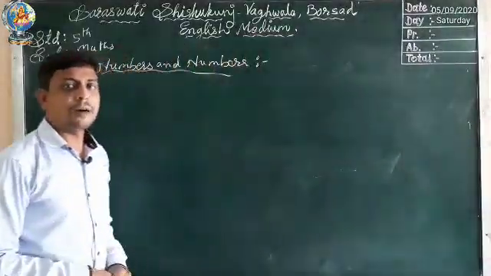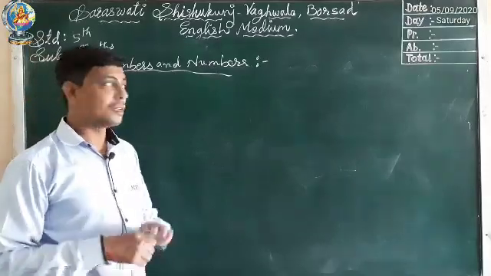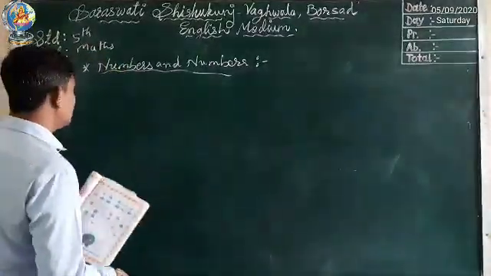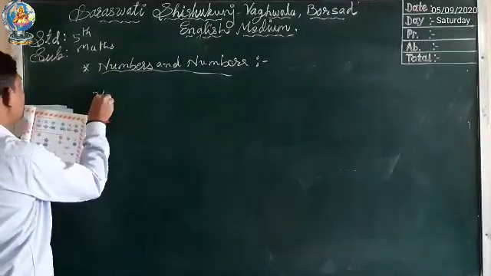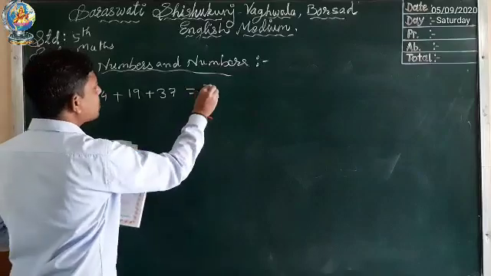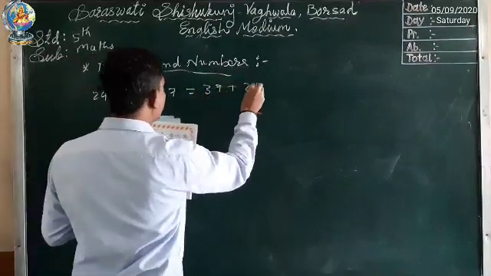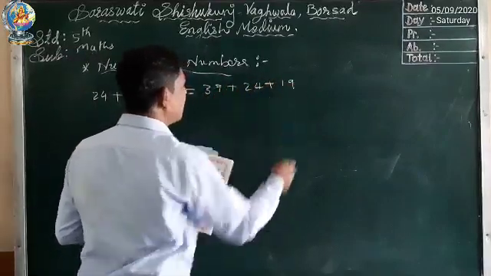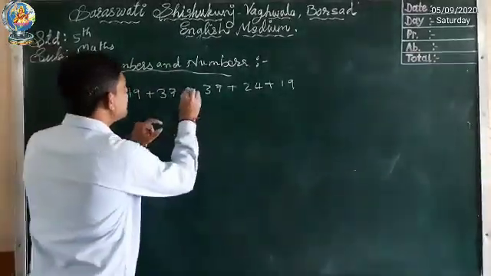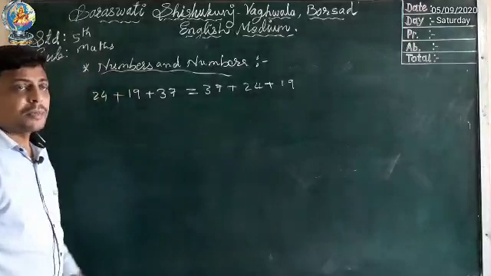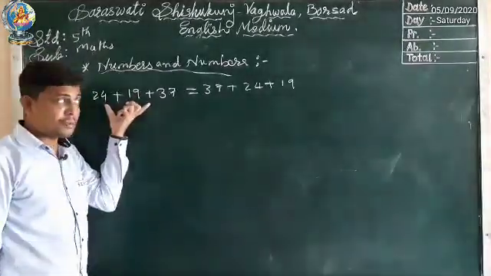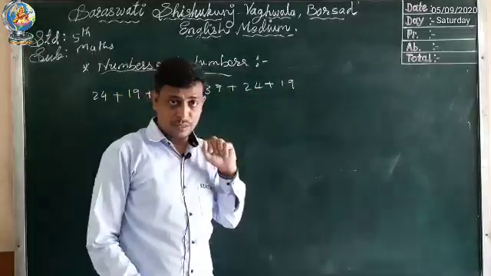The next topic is numbers and numbers. In this topic we can see a number is given: 24 plus 19 plus 37 is equal to 37 plus 24 plus 19. If you observe this carefully, in between there is an equals sign, which means the addition of these three numbers is equal to the addition of these three numbers.